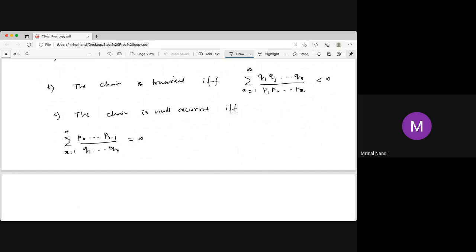So for positive recurrent this is finite, for null recurrent it is infinite. And the next part, the sum over x equal to 1 to infinity of q1 q2 dot dot dot qx divided by p1 p2 dot dot dot px, is also infinite. It is finite for transient and infinite for recurrent.